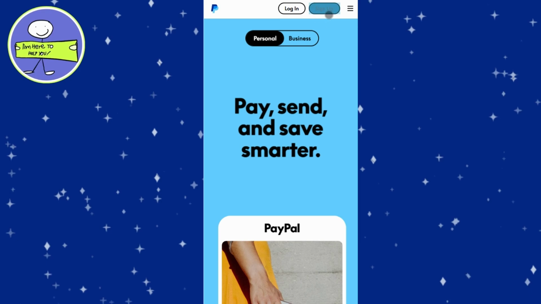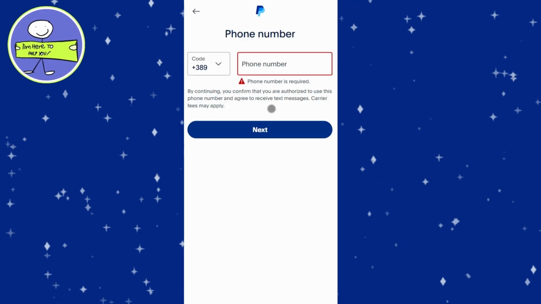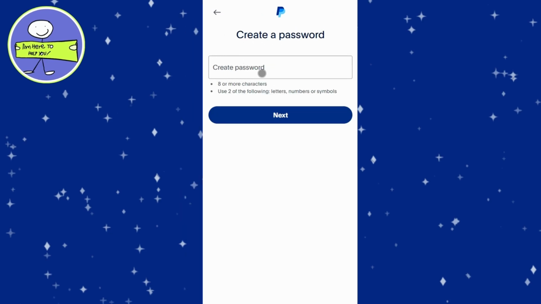Enter your phone number and tap Next. PayPal will send you a verification code by text. Enter the code to verify your phone number. Enter a valid email address and create a strong password.